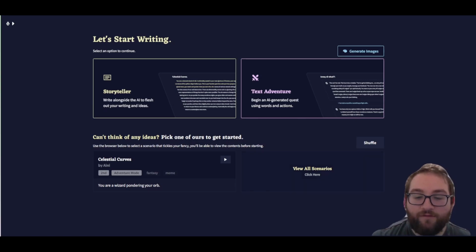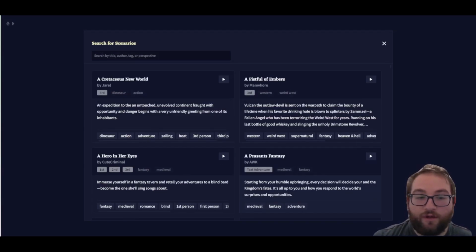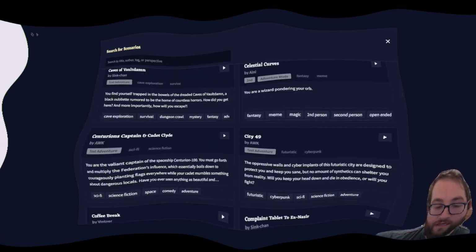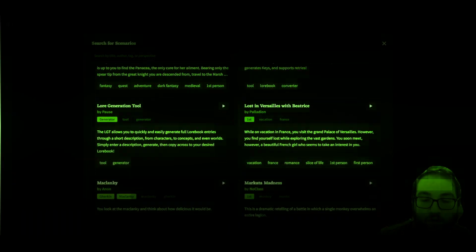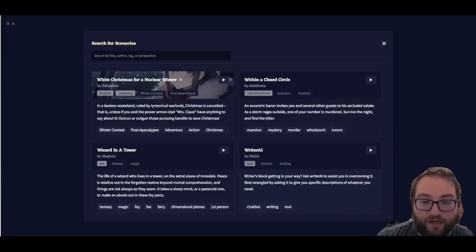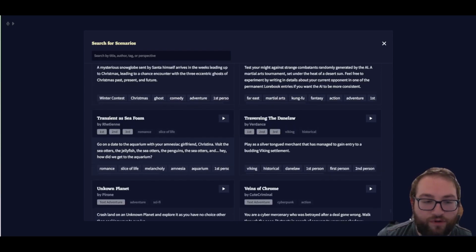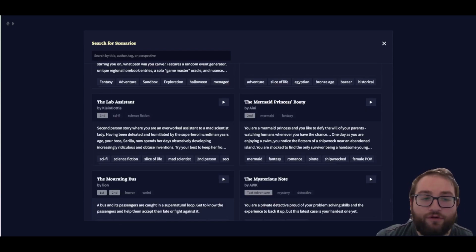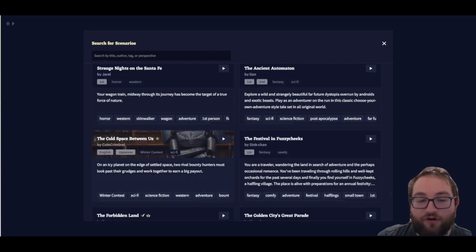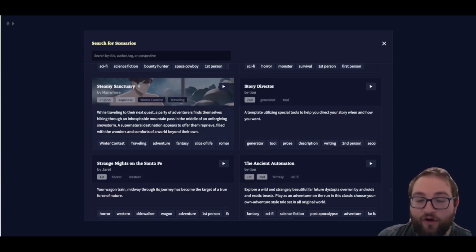I'm going to click on View All Scenarios. So if I didn't have an idea to start with, or if I wanted a good jumping off point, Novel AI has this entire library. All of these. You can be a warrior, you can be a princess, you can be a sea villain, you can be whatever you want to be. An inanimate object, you can have your own harem, you can do whatever you would like. And it all starts here.